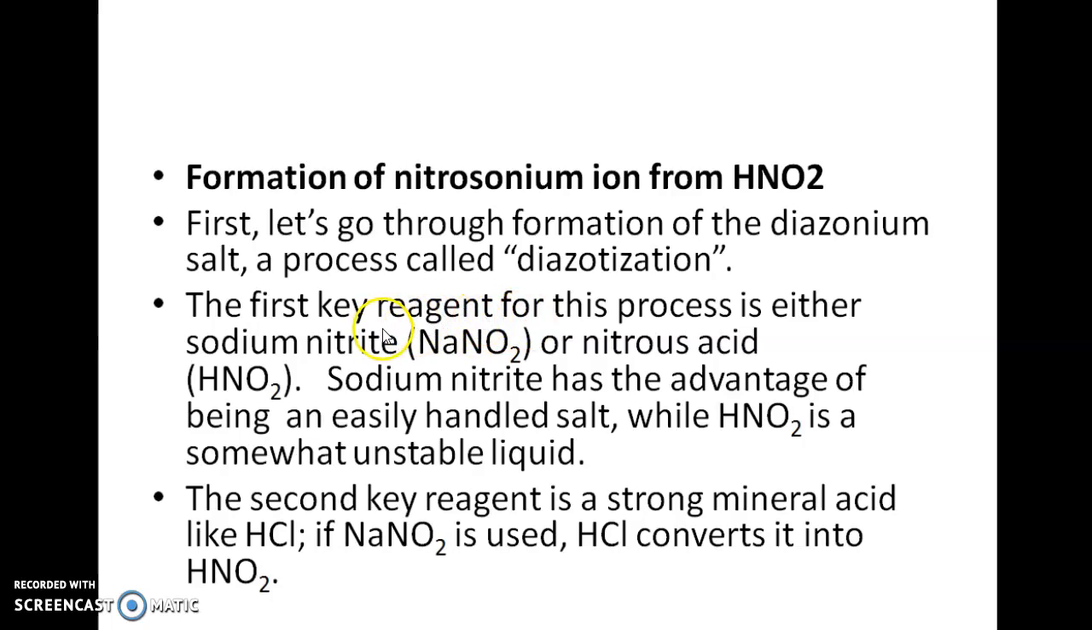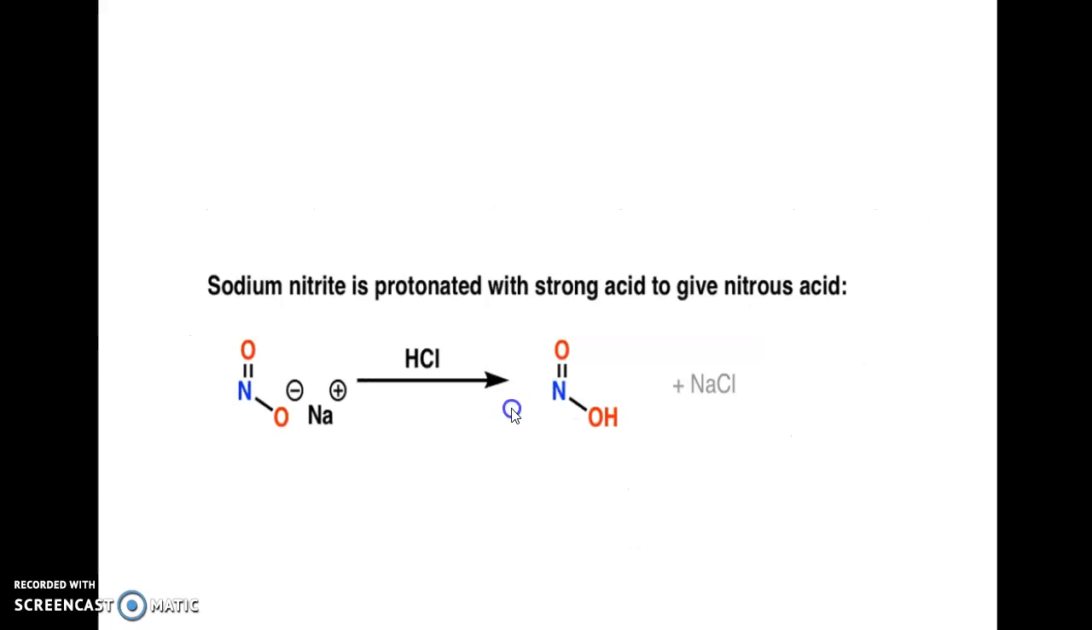The key reagent involved in this process is sodium nitrite, that is NaNO2, which leads to the formation of nitrous acid, that is HNO2. The advantage of using sodium nitrite is that it is a very easily handled salt, whereas nitrous acid is a somewhat unstable liquid. The second reagent is the strong mineral acid, that is hydrochloric acid. If NaNO2 is used, hydrochloric acid converts it into HNO2, that is nitrous acid. So sodium nitrite is protonated with a strong acid to give nitrous acid.